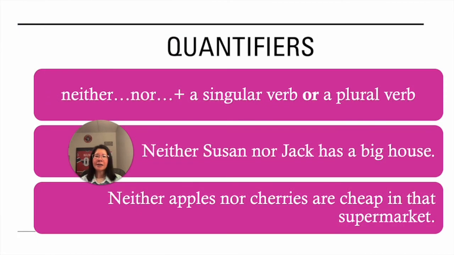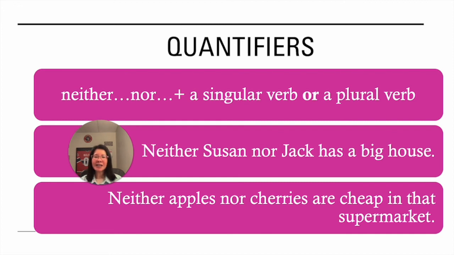The last phrase is neither nor. It can also be followed by a singular verb or a plural verb. The example here is, neither Susan nor Jack has a big house. We use a singular verb because the subject after nor is Jack, and Jack is singular. Therefore, the verb is a singular verb.